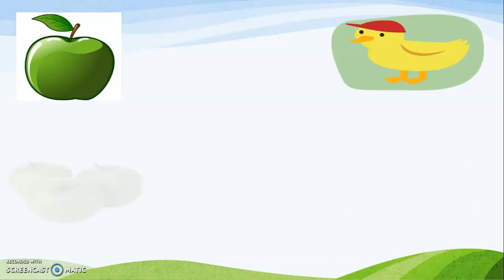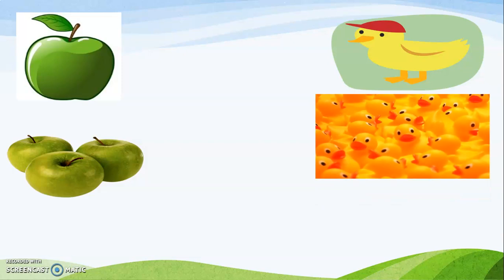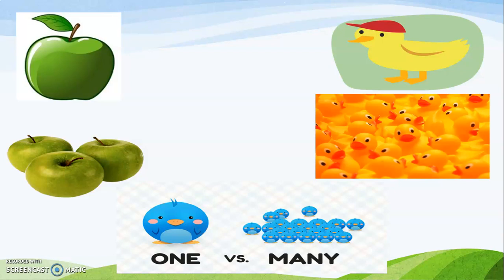Now you have one green apple, you have one little duckling. You have many, there are 3 apples, so there are many green apples, and you have many ducklings. So in this topic today, we are going to study about one versus many, that is one and many. And what is one and many known as? In other words, it is also known as singular and plurals.